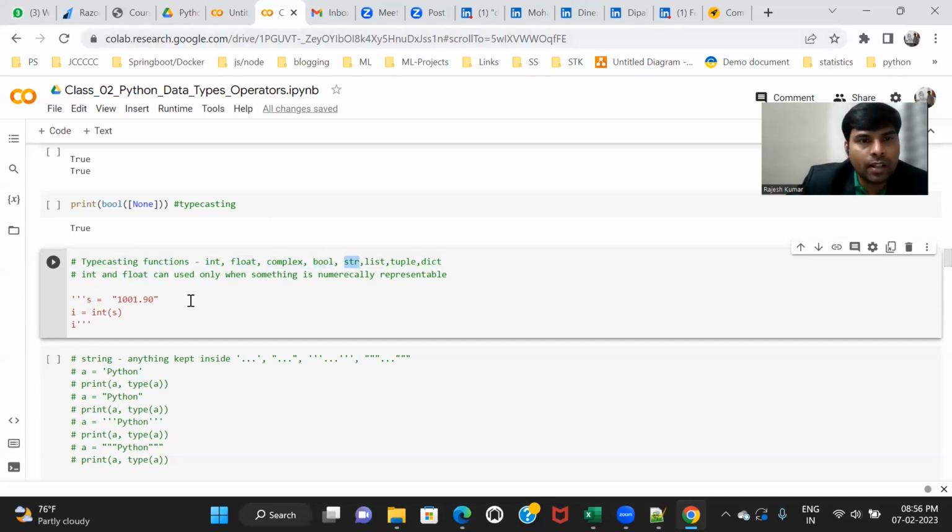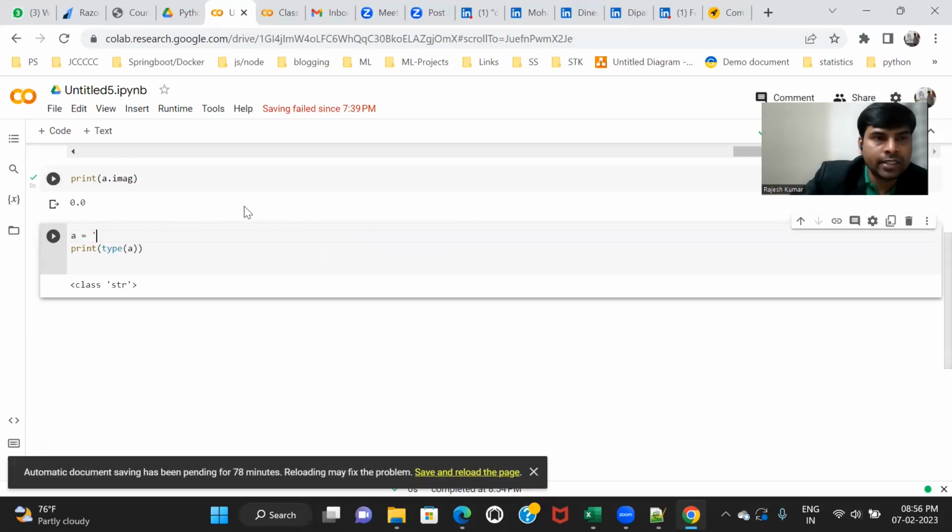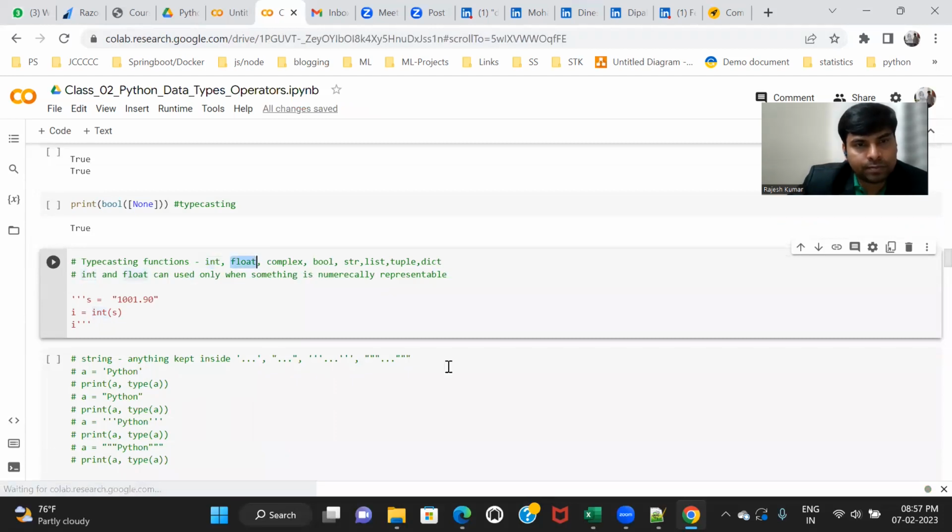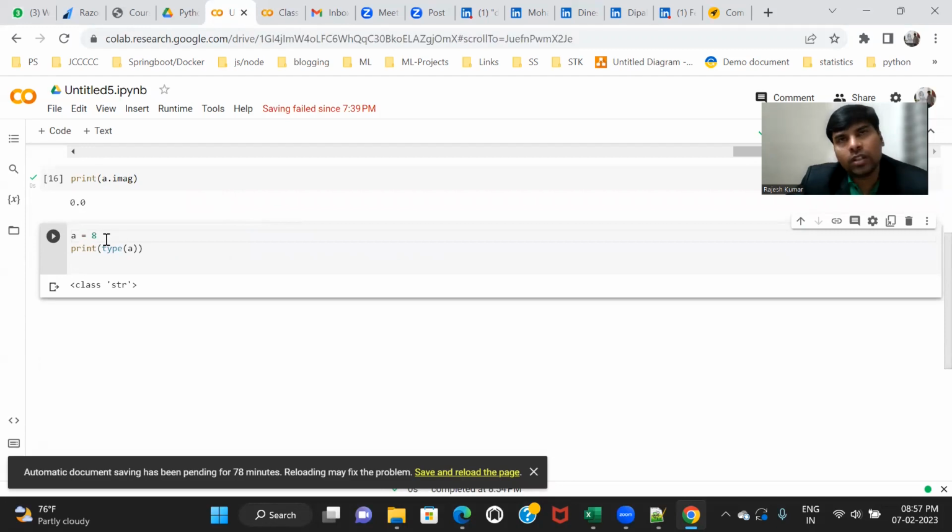Let me give you an example. Let me start with the int only. Let's suppose I have an int type. This int I want to convert into float.